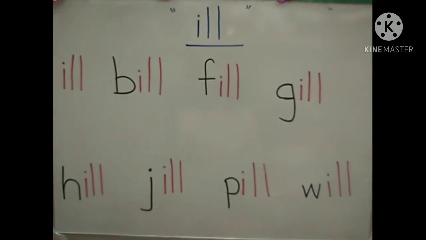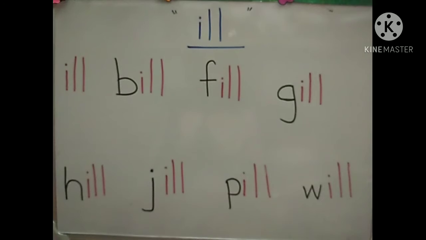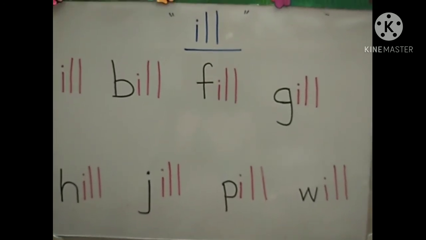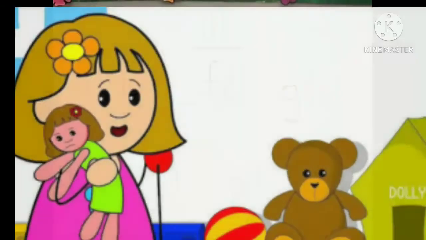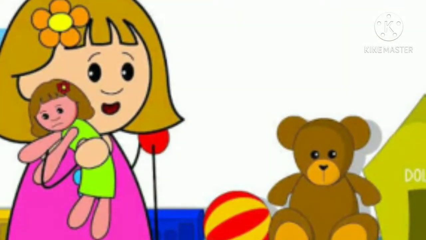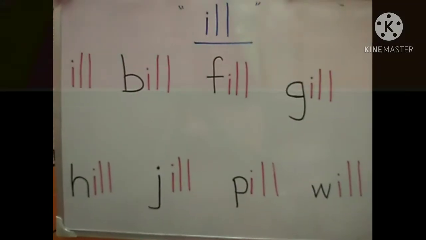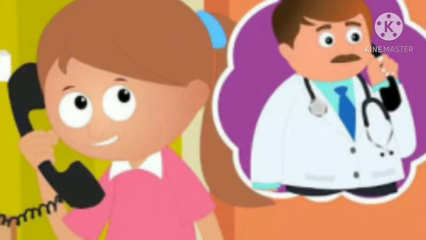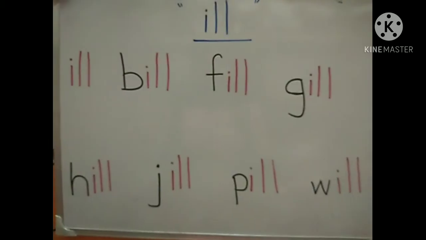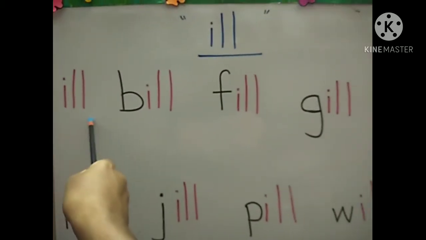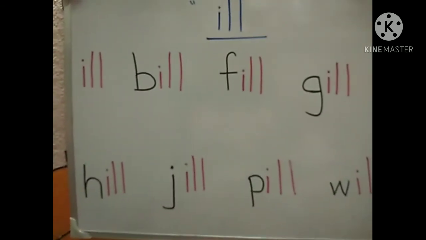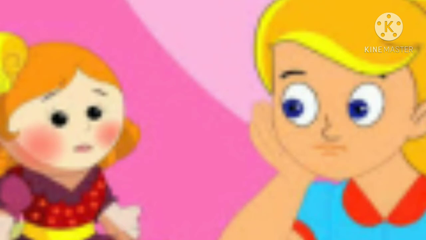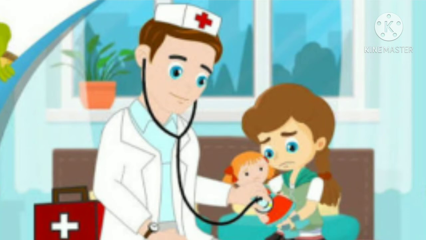Do you remember the rhyme? Miss Molly had a dolly. Yes. Who remember that? Who will sing with me? Let's start, okay? Miss Molly had a dolly who was sick, sick, sick. So she phoned for the doctor to be quick, quick, quick. So in the place of sick, we can say ill. Yes, ill. Because both meaning same. Miss Molly had a dolly who was ill, ill, ill. So she phoned for the doctor to be quick, quick, quick.